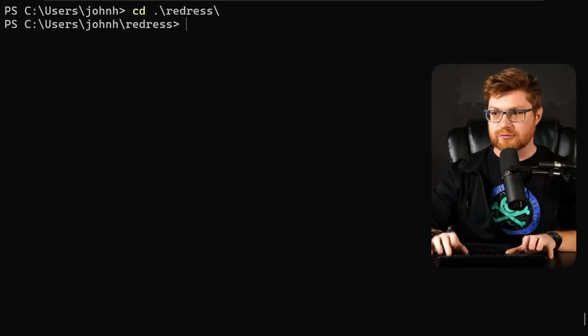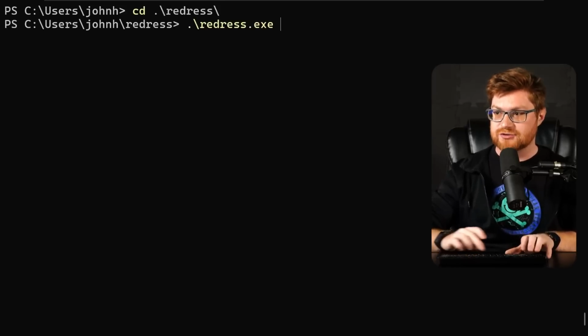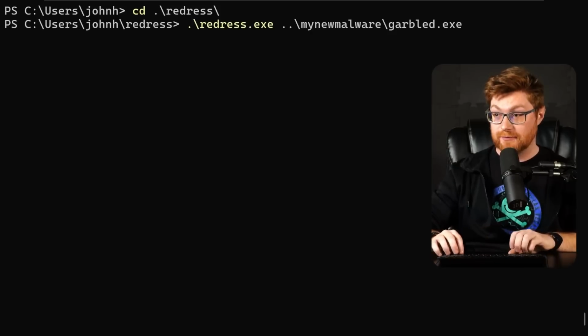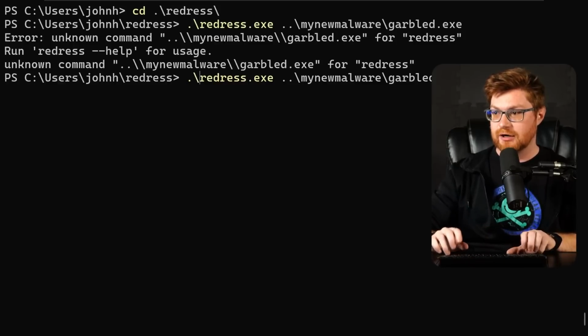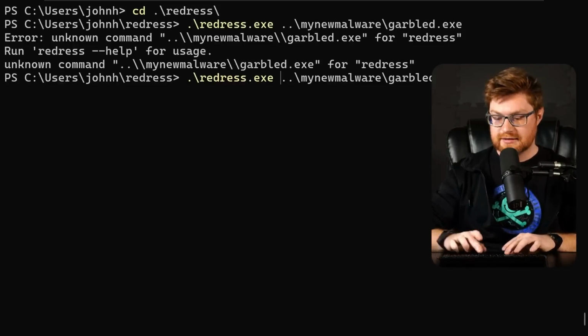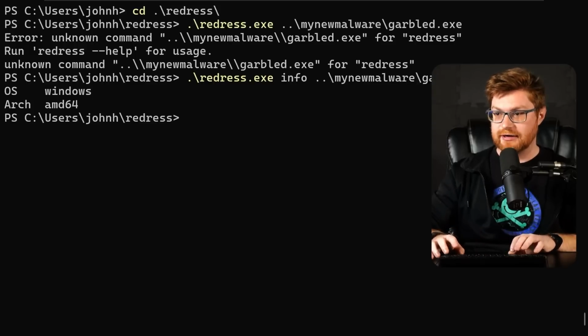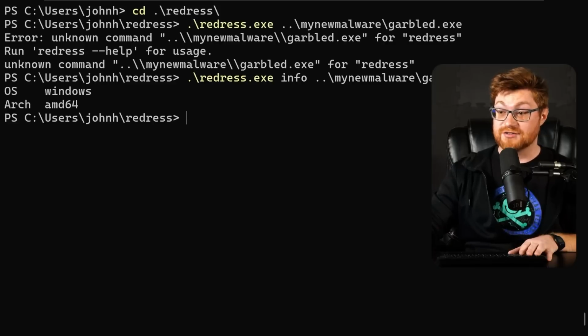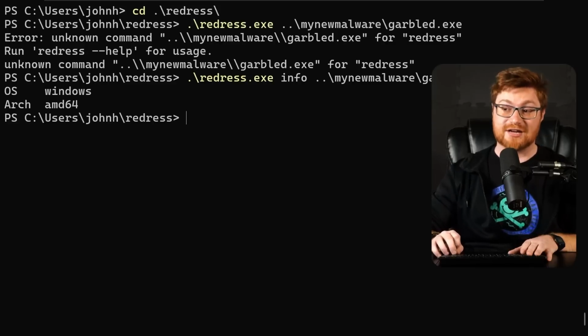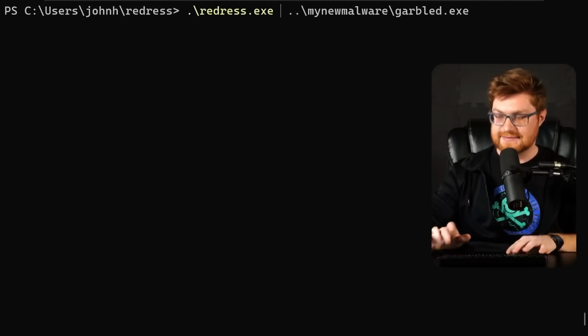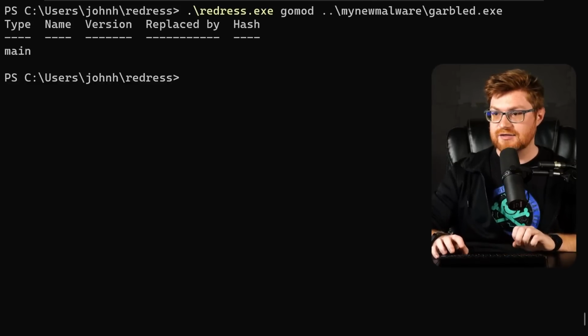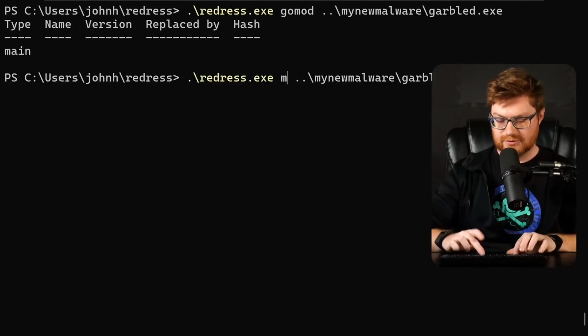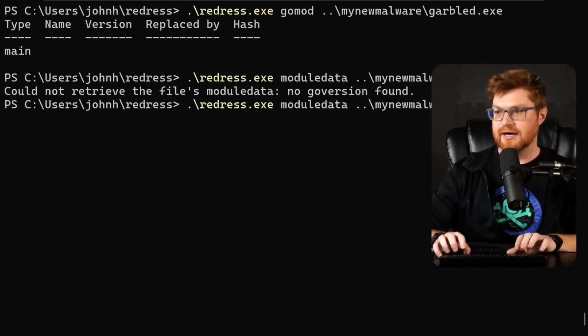Remember, we were working with redress just a moment ago, so let's try redress on my new malware and the garbled binary. Now we need to be able to tell it, okay, what do we want to learn? First, let's get the regular info, right? Well, it's all gone away. It only knows the operating system is built for Windows and the architecture is now AMD64. Could we track down any of the Go mod details? No, nothing there. Are we still going to struggle with module data? Yeah, it needs a version there.